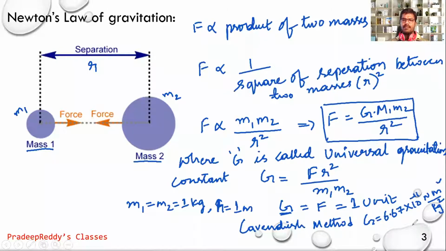This value is evaluated experimentally by the Cavendish method.